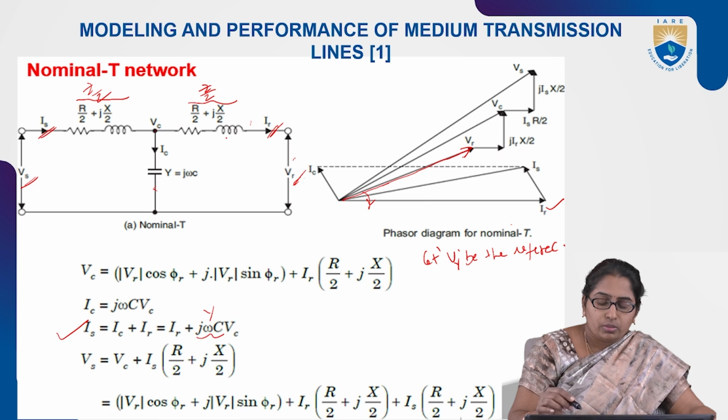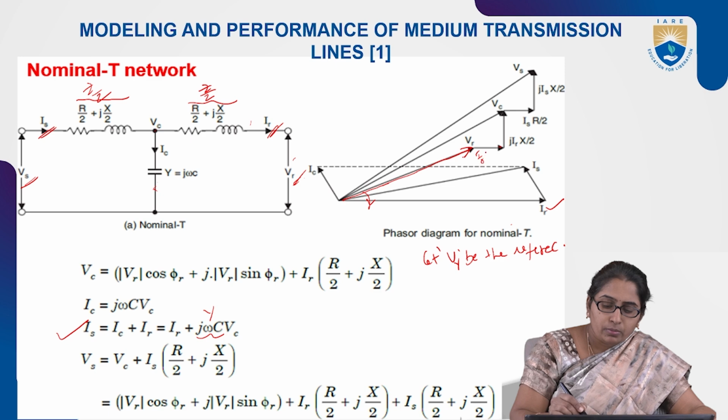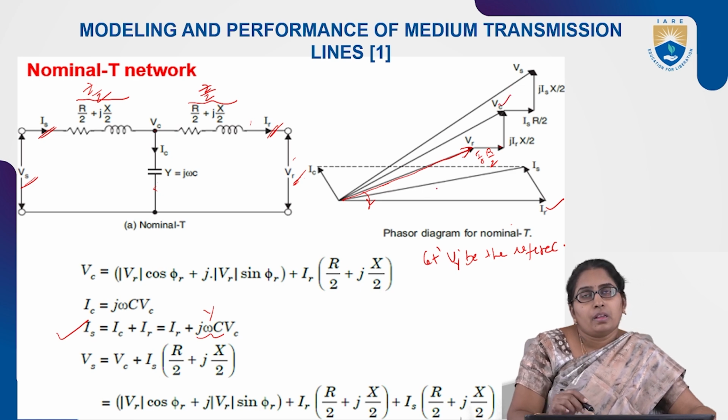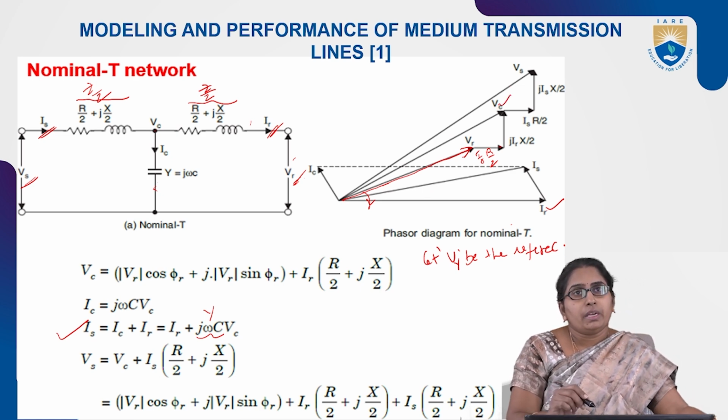So show the voltage. This is IR, so IR R by 2, and IR X by 2. Add this VR to the IR R by 2 and IR X by 2, and we'll get this VC. So VC is obtained.